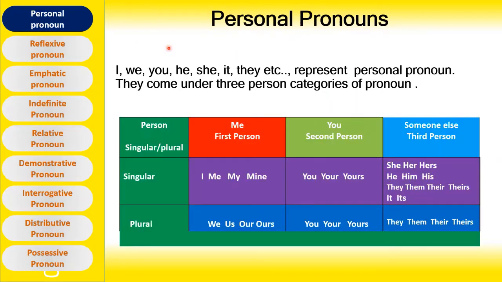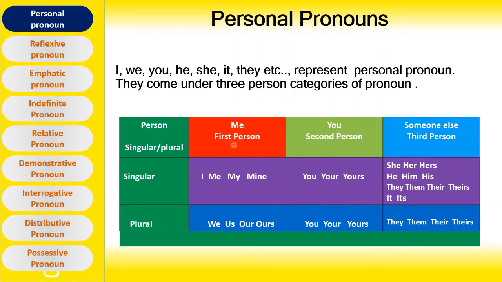Personal pronouns. I, we, you, he, she, it, they, etc. represent personal pronouns. They come under 3 person categories of pronoun. The 3 person categories are first person pronoun, second person pronoun and third person pronoun. Let's see in detail in the table. The first person is me, second person you, and third person is about someone else. Let's see with an example.